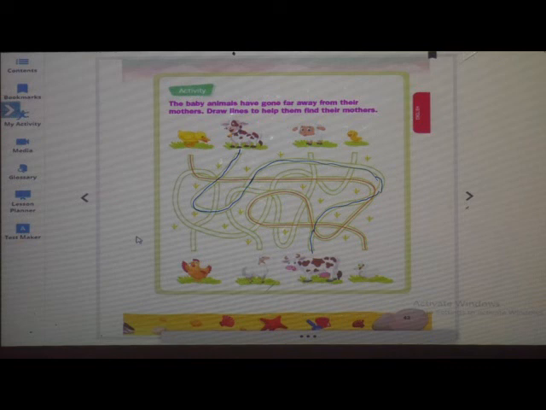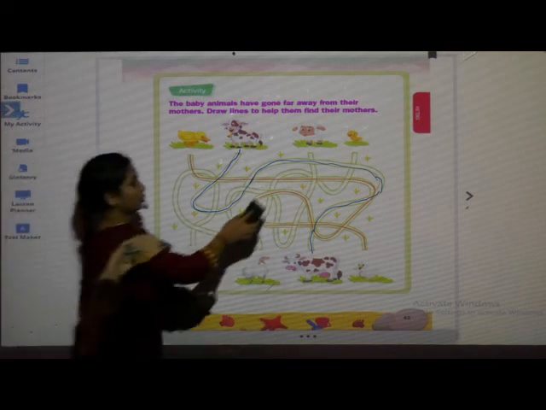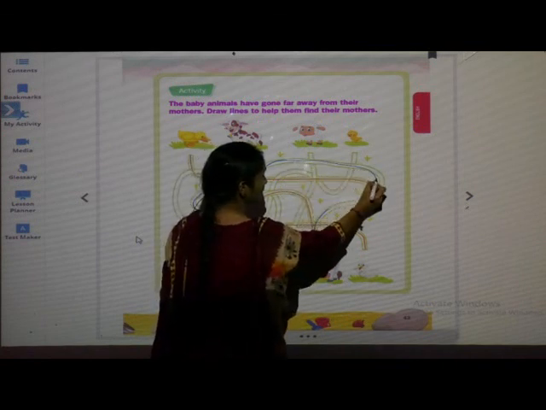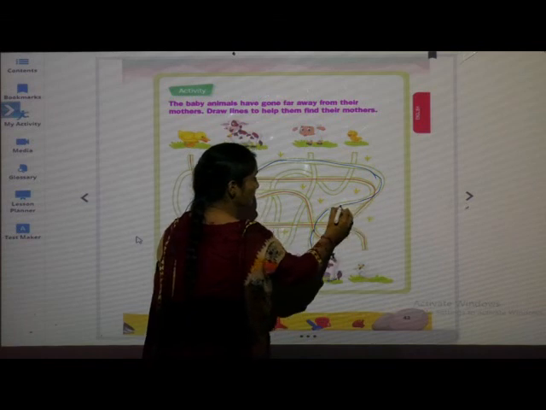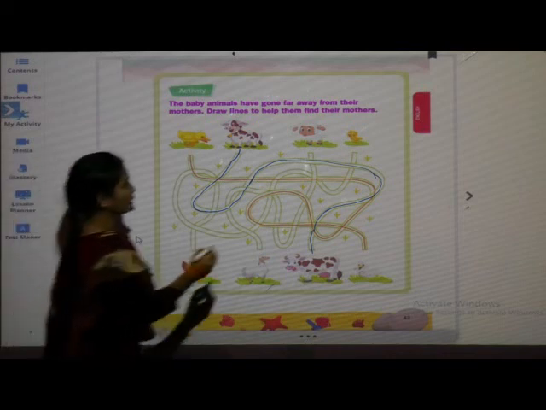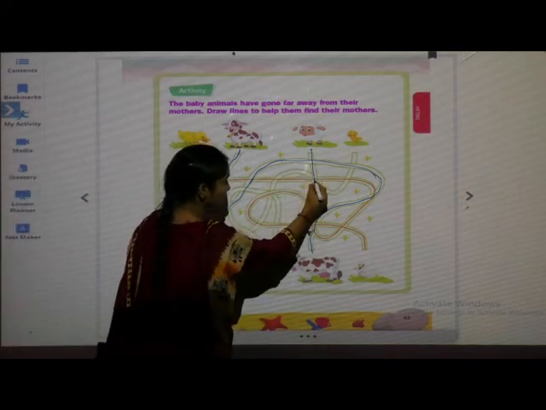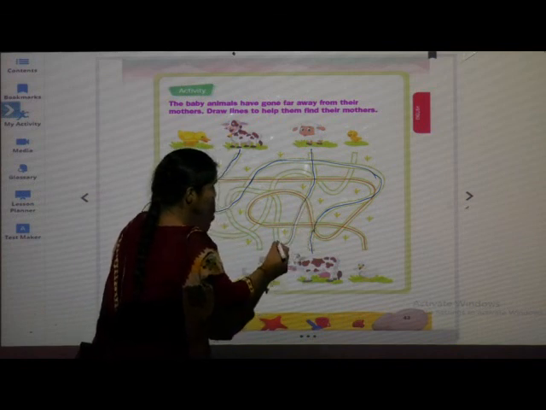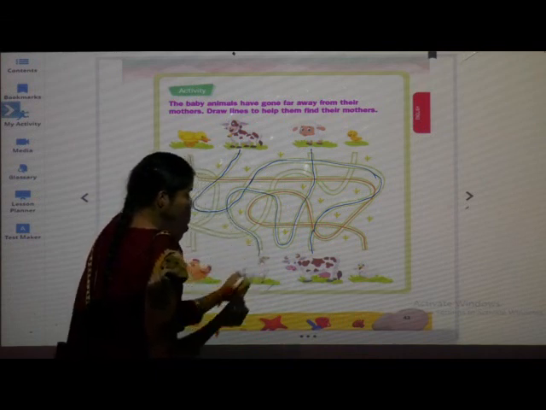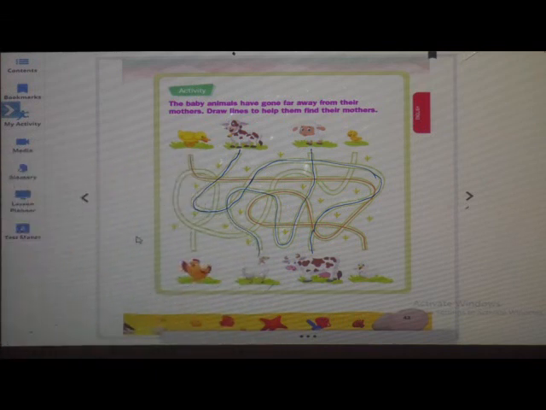We have found the way to the cow. Now the next one is lamb. Where will the lamb go? He will go here and here and here, like this. He will come to the sheep. Yes, we have found the way of lamb to the sheep.